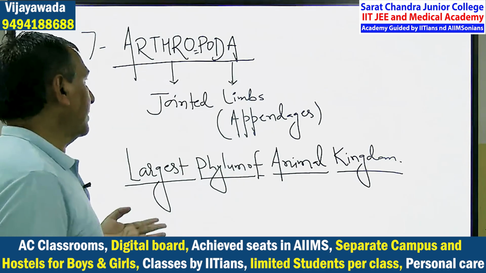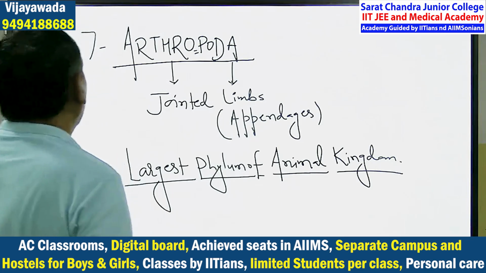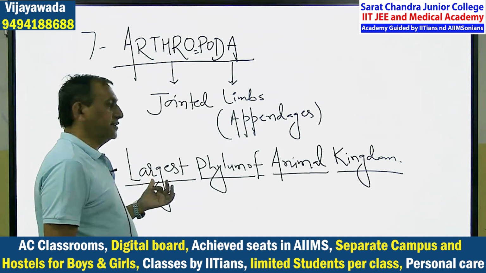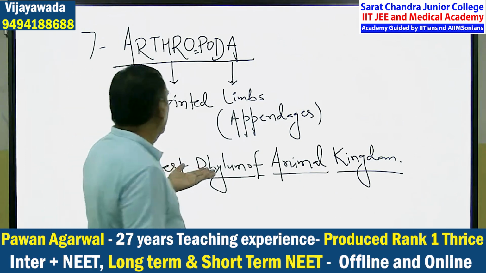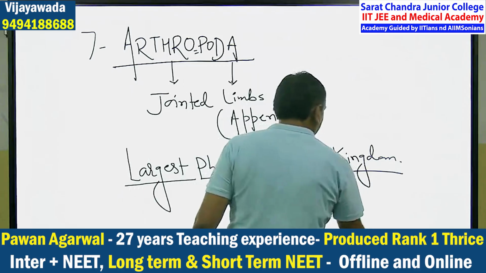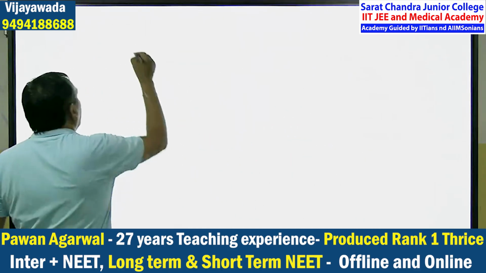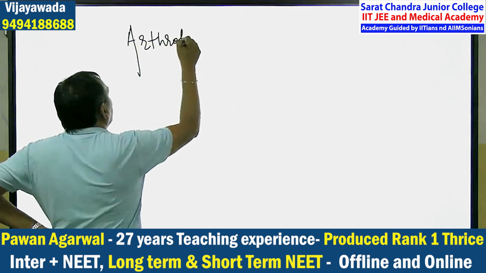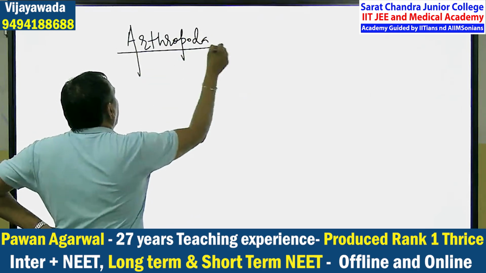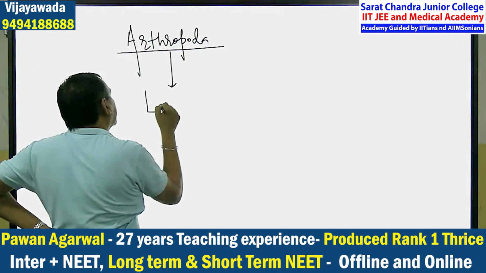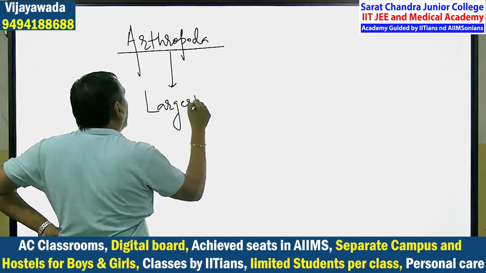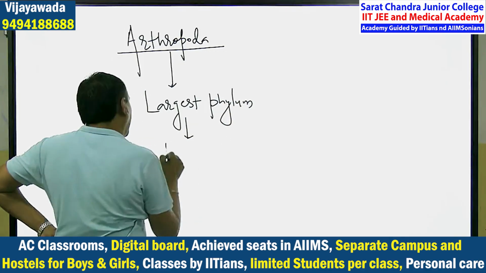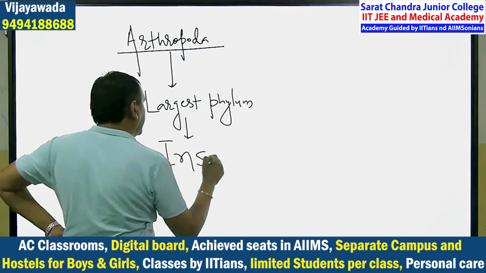So arthros means jointed, poda means limb, appendages, and it is the largest phylum. Related to Arthropoda, you have to remember the name of the phylum, jointed appendages, and that it is the largest phylum. It includes one class. The name of the class is Insecta.